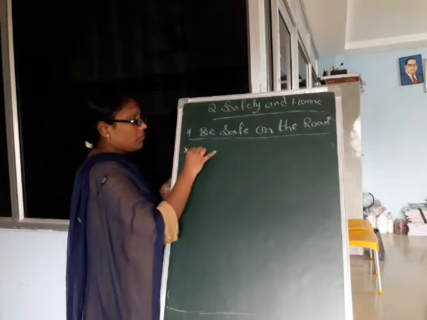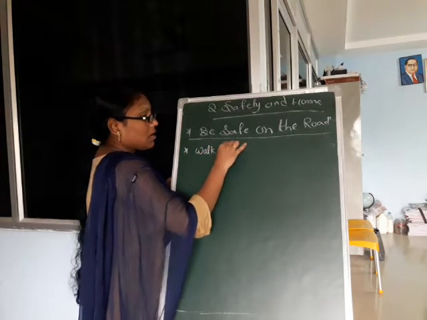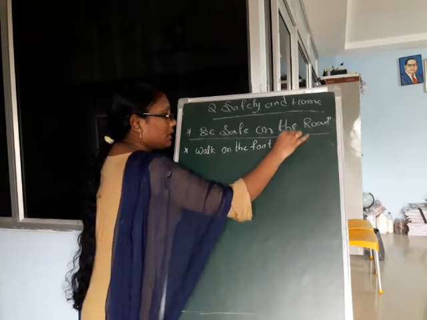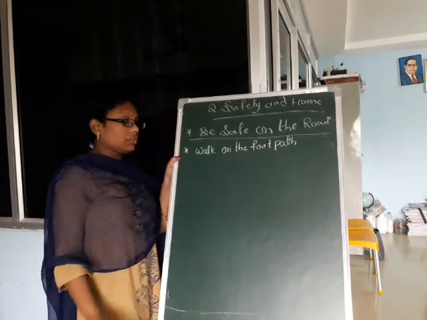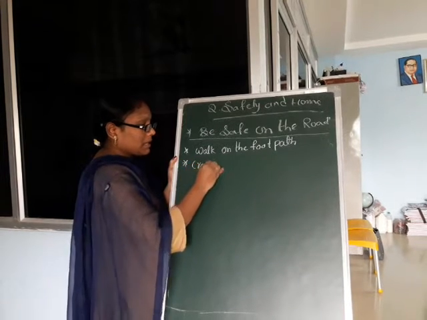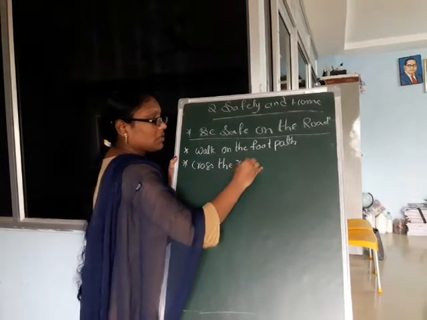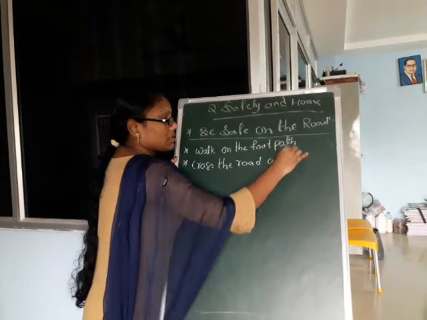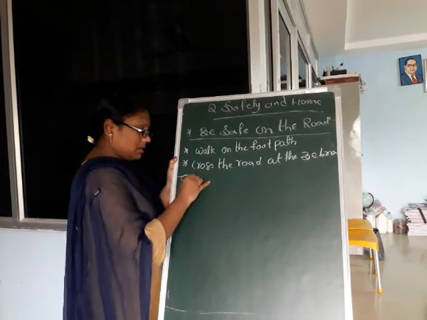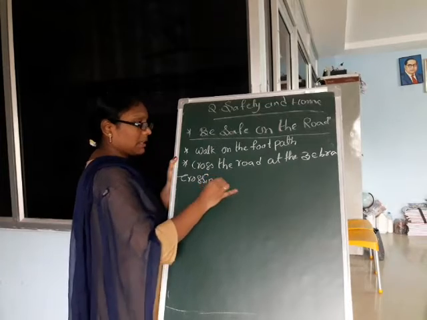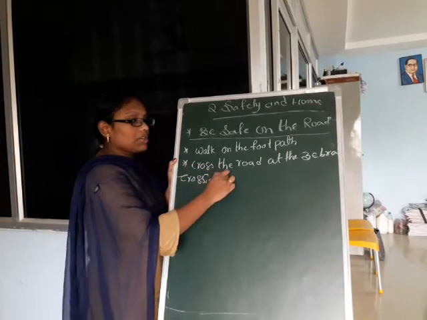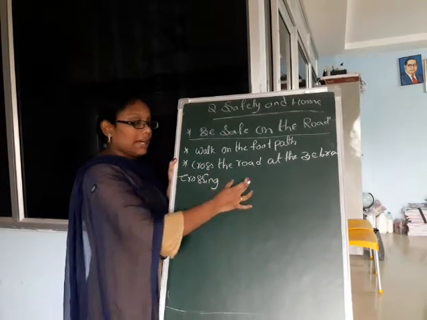First point, walk on the footpath or safe side of the road. Second point, cross the road at the zebra crossing. These are the main points: walk on the footpath or safe side of the road, or cross the road at the zebra crossing.